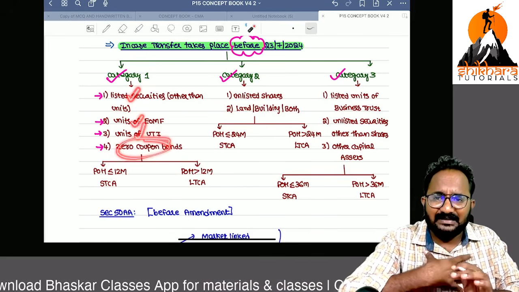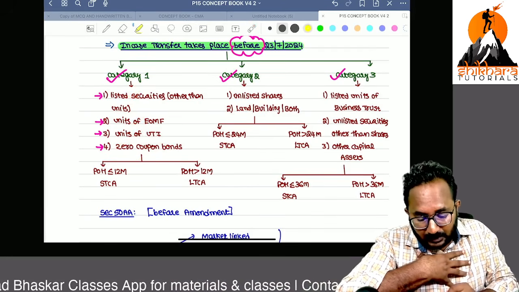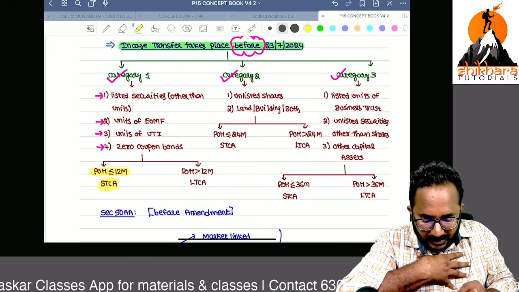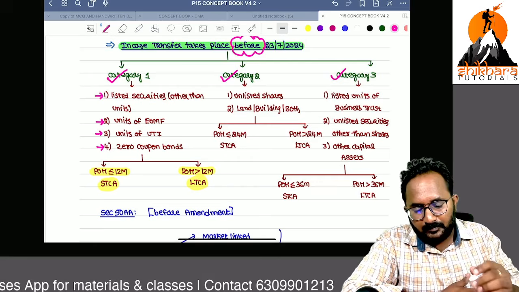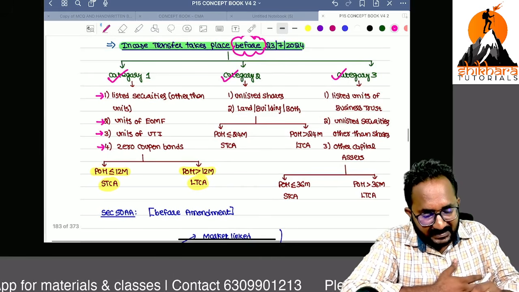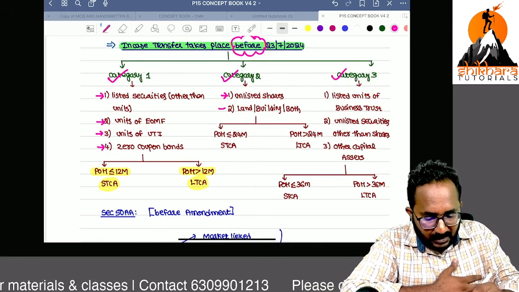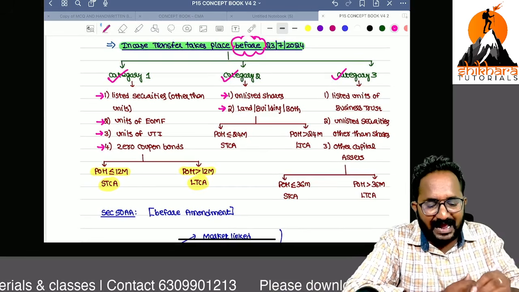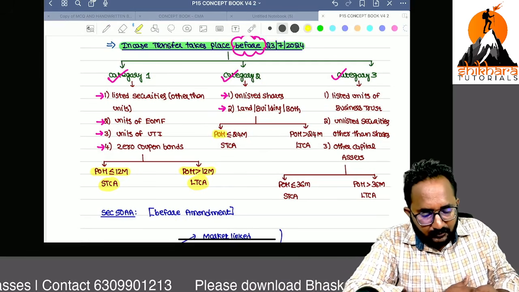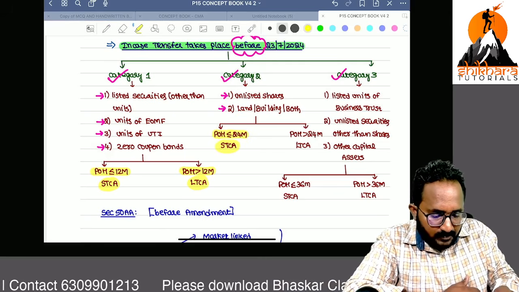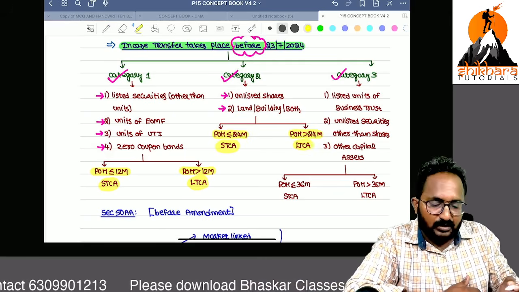If the period of holding is less than 12 months, it is a short-term capital asset; more than 12 months, long-term capital asset. Category 2 has unlisted shares and land and building or both. Only these two things are covered in category 2. Period of holding 24 months or less is short term, more than 24 months is long term.